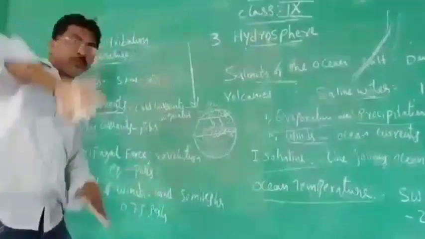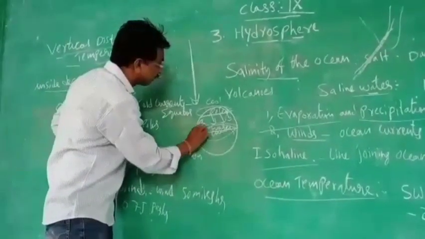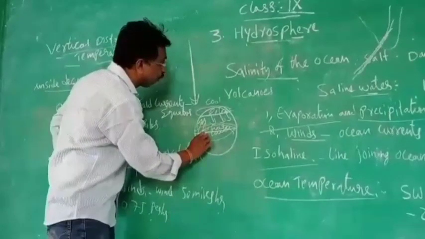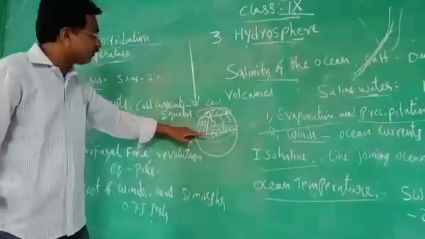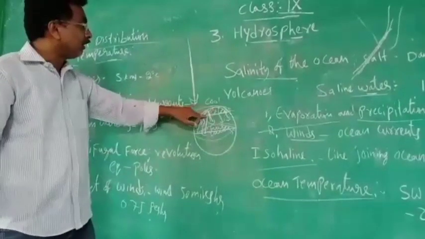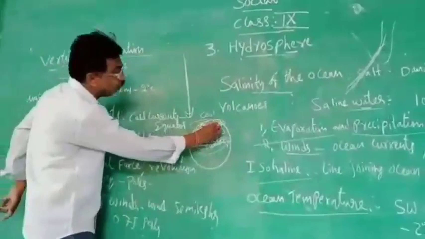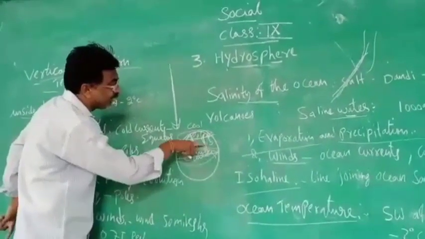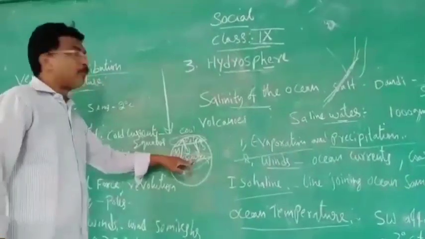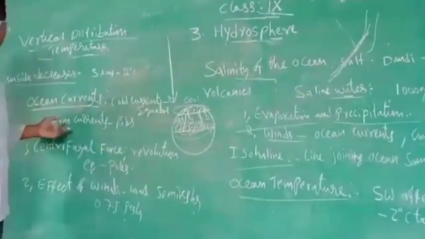Because of tides, because of air is moving. What happens from here? The winds. Because of winds, what is happening? The warm currents are moving to the polar zone. Now what is happening? This warm water will go there and it will decrease the coolness of this one. And the cool water will come here and it will decrease the warmness. So like that. That is about the cold current and the warm current.